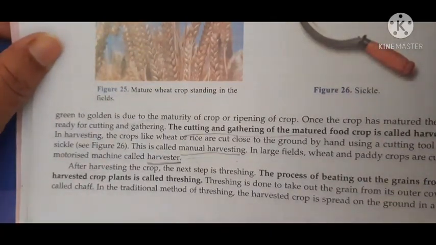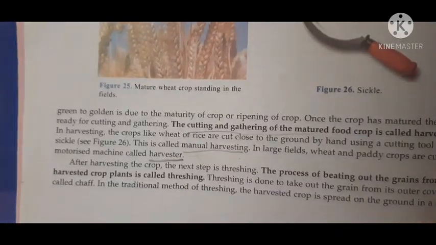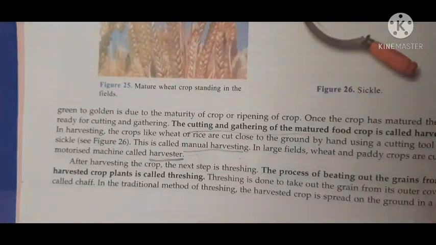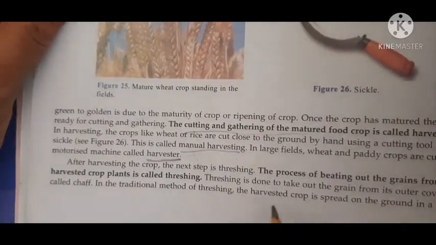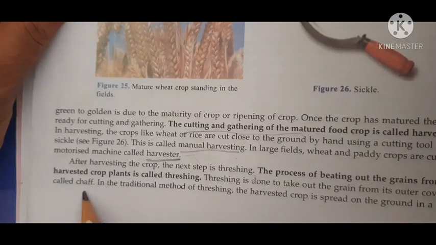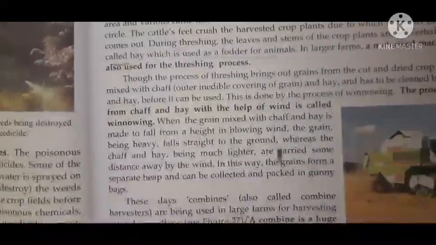It is done by the process of threshing. What is threshing? The process of beating out the grains from the harvested crop is called threshing. To beat out the grains, to remove the grains. This threshing is done to take out the grains from the outer covering called chaff. Understood? In the traditional one, you need not go into so much detail.